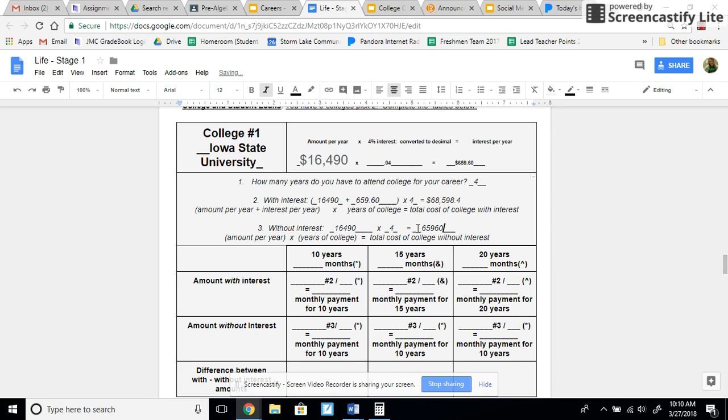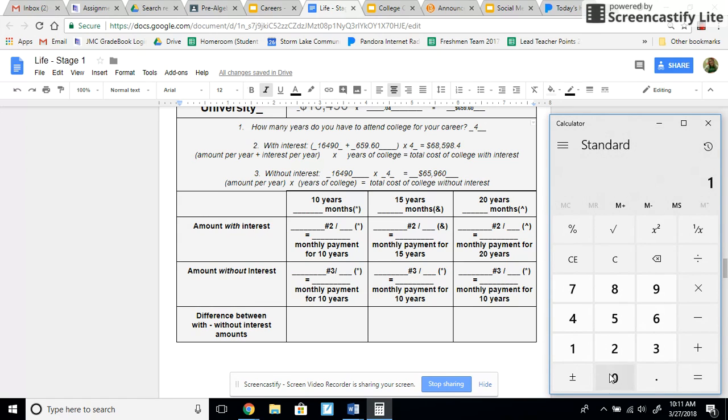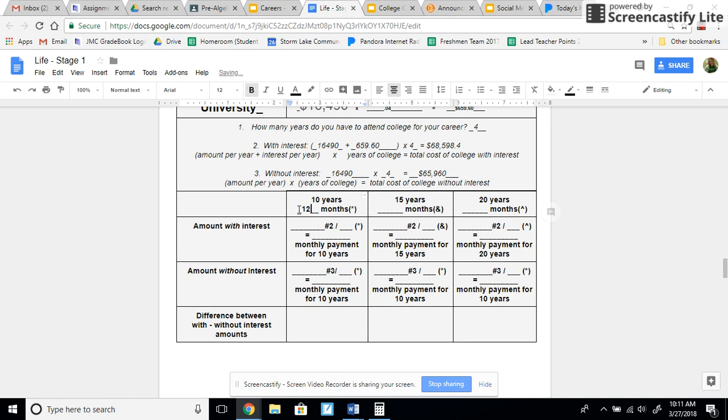It goes there. Again, I'm going to add a comma and add dollar signs. Now, let's go to this part. 10 years is how many months? So I would go 10 years, and there's 12 months in 1 year. So that's 120 months. That's going to go there.